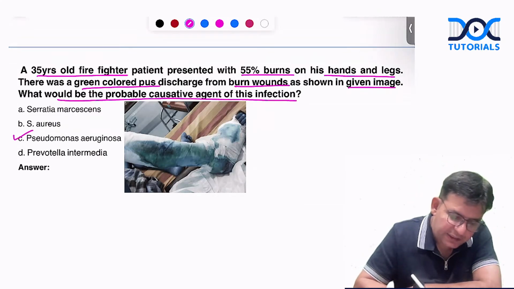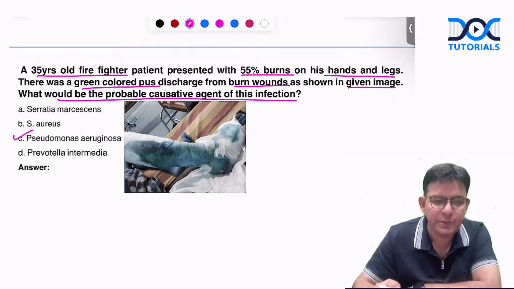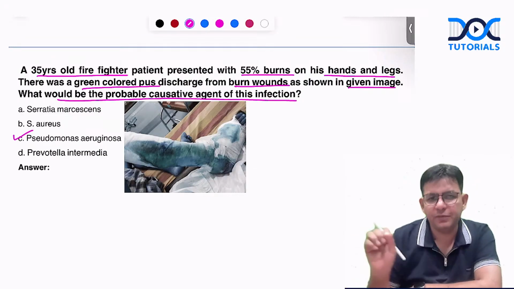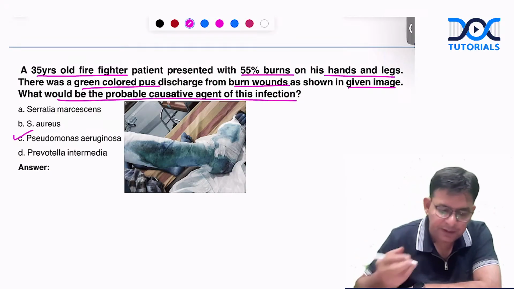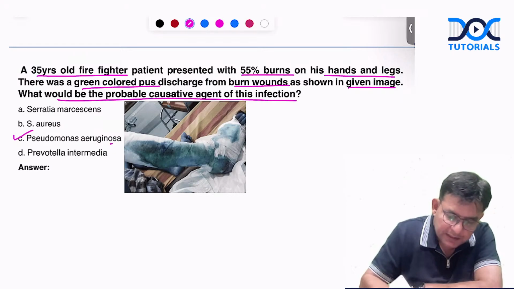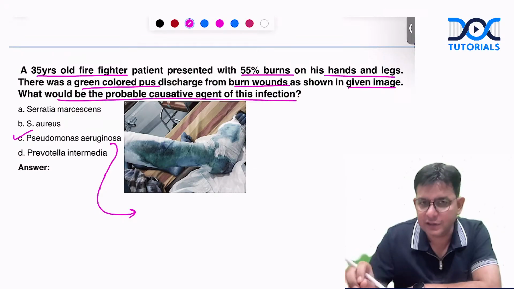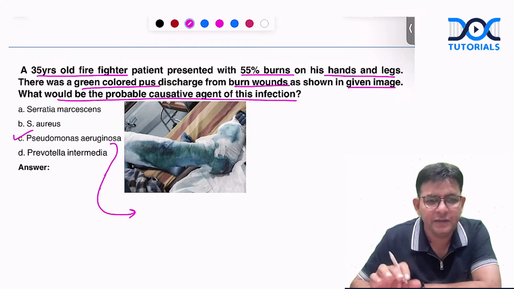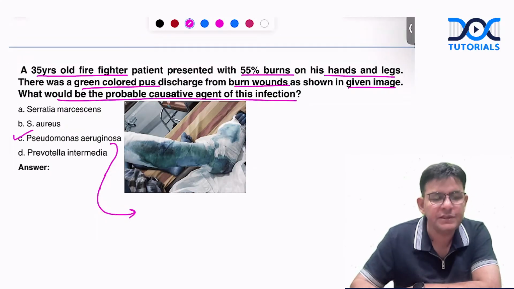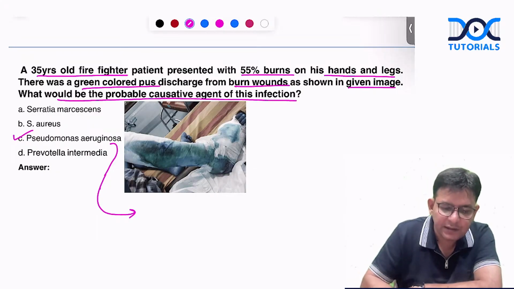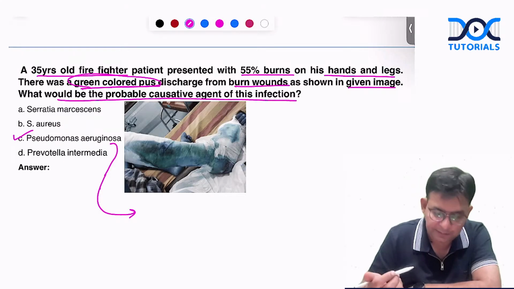C. Pseudomonas aeruginosa. Pseudomonas aeruginosa is the most common species of Pseudomonas which produces a bluish green type of pigment, that is pyocyanin, and along with that you can say pyoverdin also. Okay, so that is important. First thing, Pseudomonas aeruginosa is one of the causal agents of burn wound infections. But one particular thing, if somebody asks you the most common cause, that is Staph aureus. But yes, in burn wounds Pseudomonas also occurs, and the thing which clings to that is the green colored pus that is produced by Pseudomonas aeruginosa only.